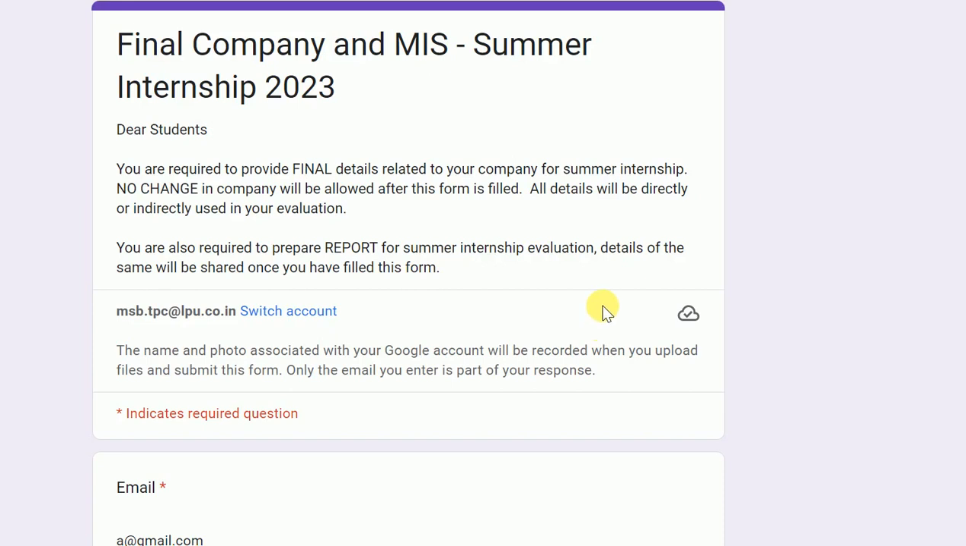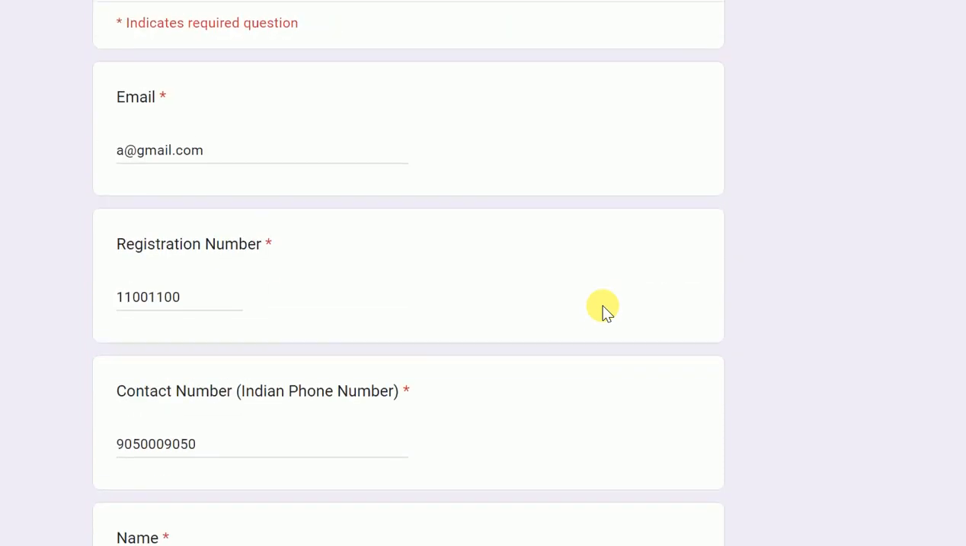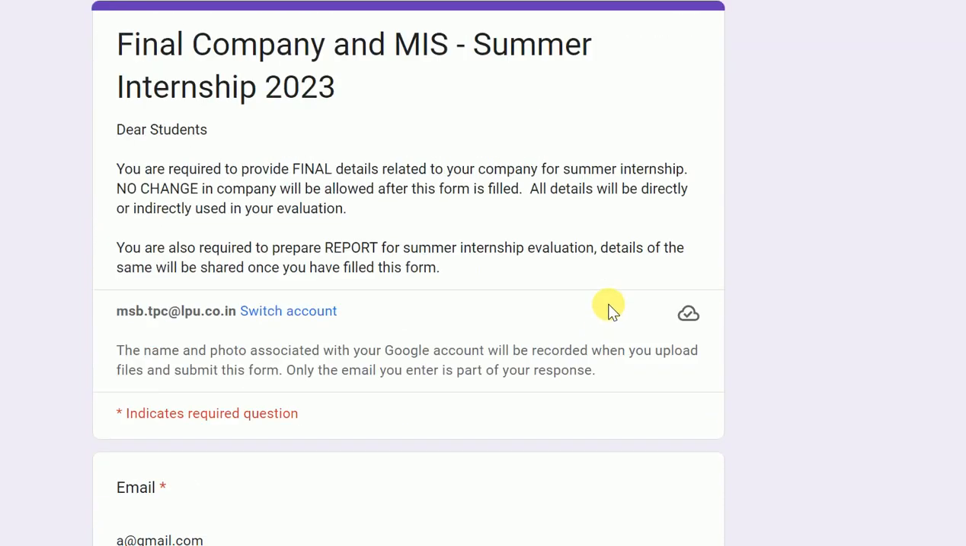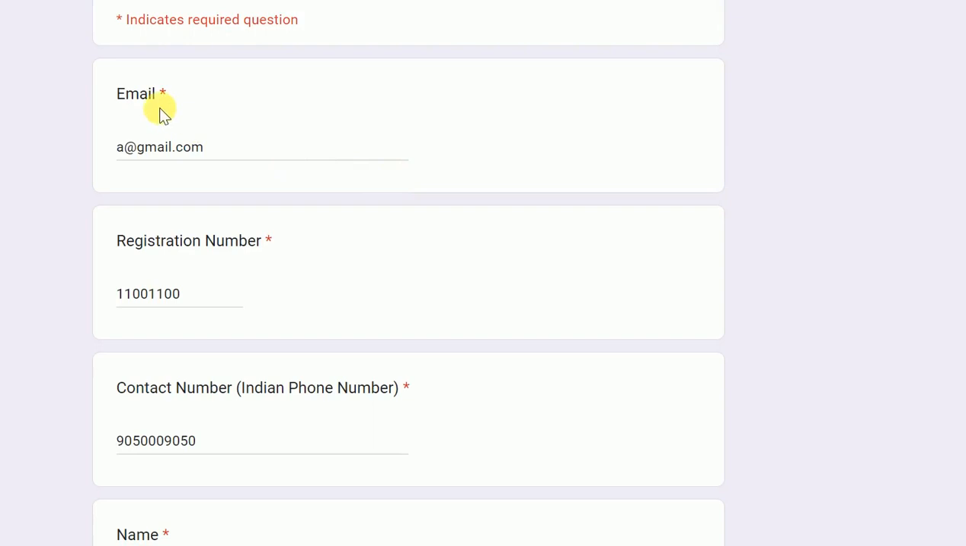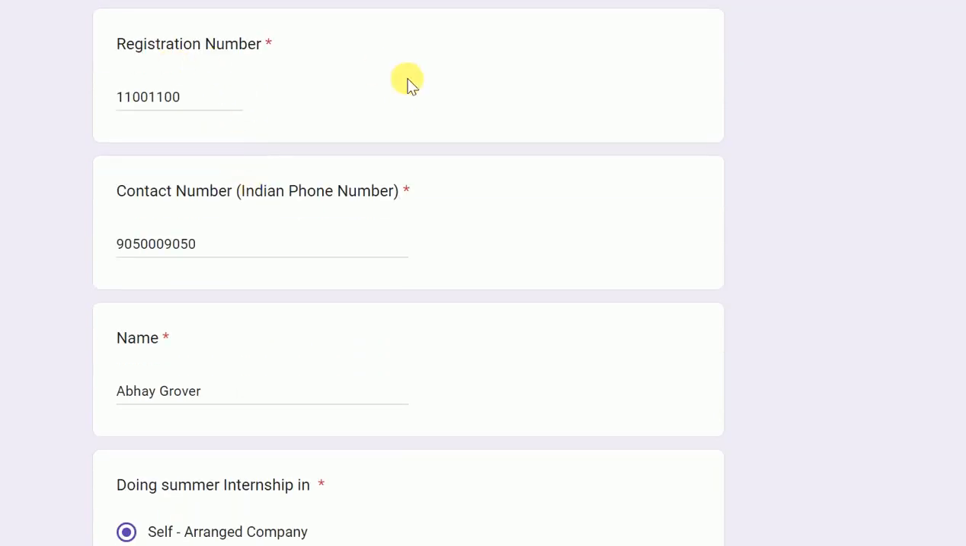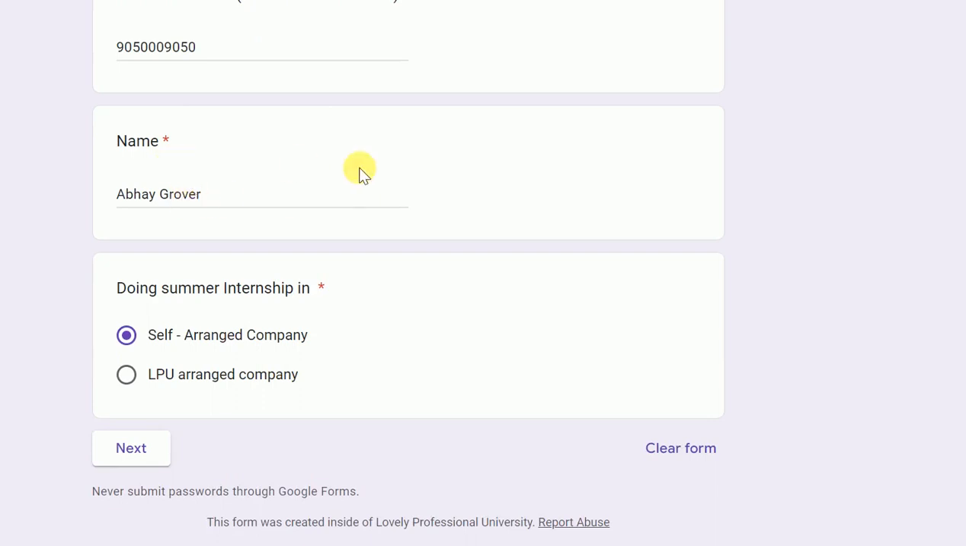Now, some students would be doing work from home. How we will do the evaluation, I will tell you. But the first part of the form is you will fill your email ID. Many students fill the wrong email ID. Make sure you check twice while filling your email ID. Your registration number, your contact number, Indian phone number, obviously, your name.